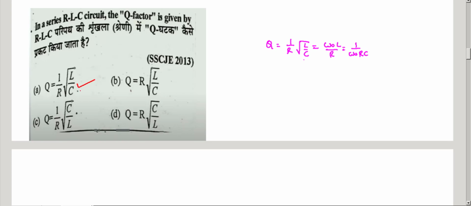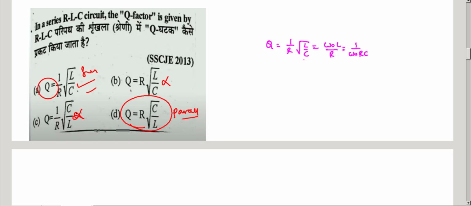Q equal to 1 by R root of L by C. What about Q equal to R into root of L by C? This is not the quality factor. And 1 by R is also not, so that is for parallel resonance. So this is for series and this is for parallel. The reciprocal of series resonance is parallel. If you take the reciprocal of this quality factor, you get this.